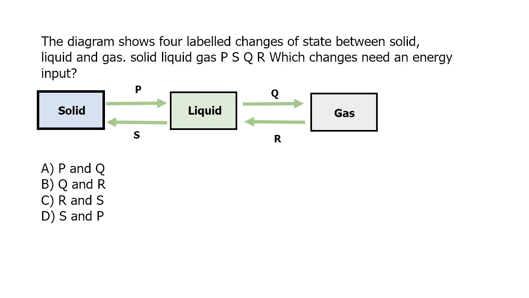The next question: the diagram shows four labeled changes of state between solid, liquid and gas, P, S, Q, R. Which changes need an energy input? We have learned that during solid to liquid state conversion, heat supplied will work against the potential energy of molecules, and during liquid to gaseous state, again heat supplied works against the potential energy of the molecules. So in processes P and Q, heat input is required. So the correct answer is A.